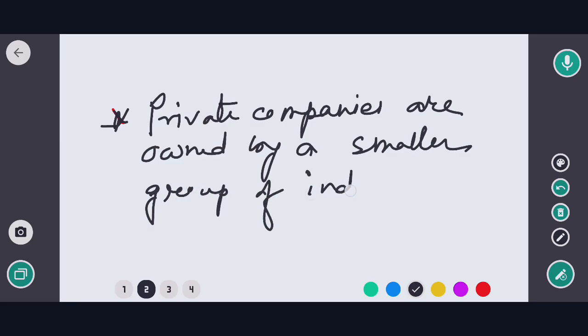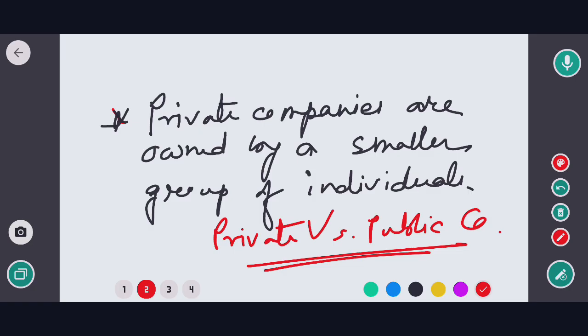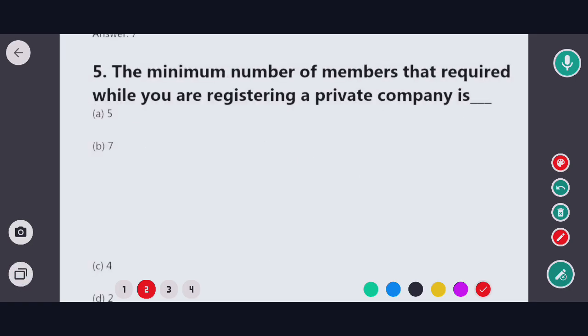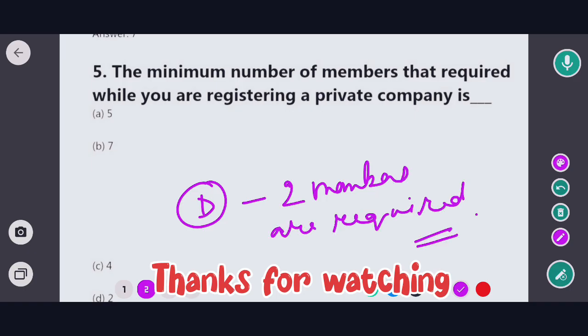Okay, so this is the major difference between a public company and private company. So now on to next question. So in this case the correct option would be option D. Okay, that is minimum 2 members. Next question.